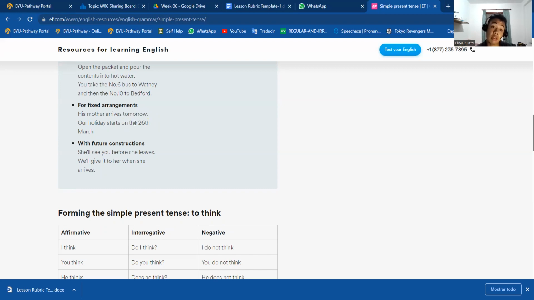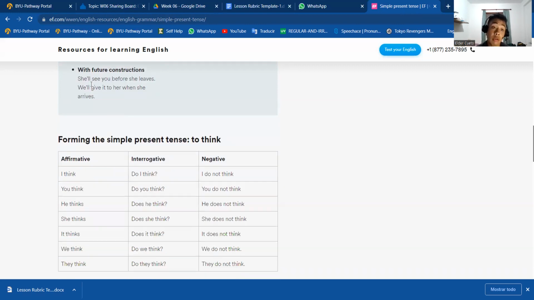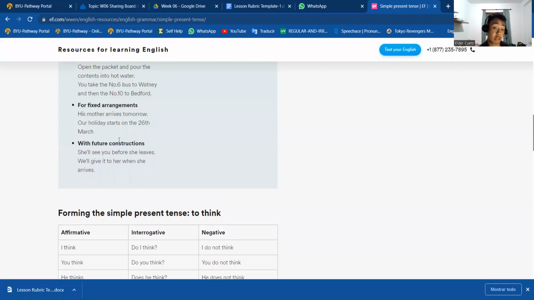Our holiday starts on the 26th of March. Maybe at that moment it's March 24th or something, a couple of days before the 26th, but you're being specific about when the holiday will be. And this also happens when we are talking about future constructions, which is the last use of present simple. She'll see you before she leaves. We'll give it to her when she arrives.